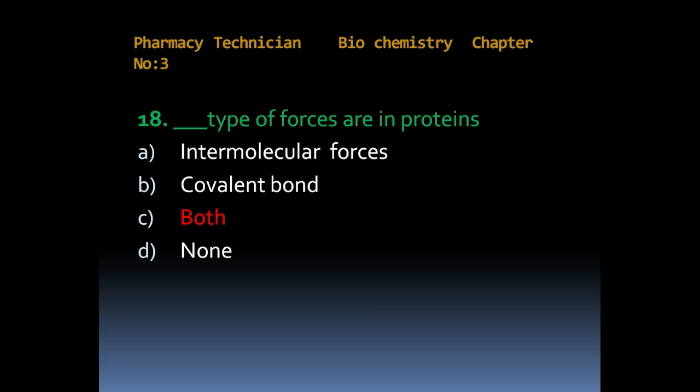Which type of forces are in protein? Option A, intermolecular forces. Option B, covalent bond. Option C, both. Option D, none. Answer is both.